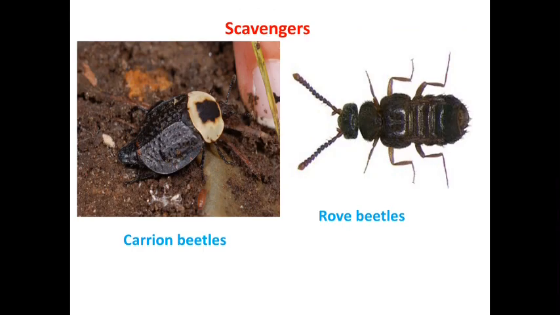These are the scavengers. First are the carrion beetle and rove beetle that feed on dead organic matter. These are the different economic importance of insects.